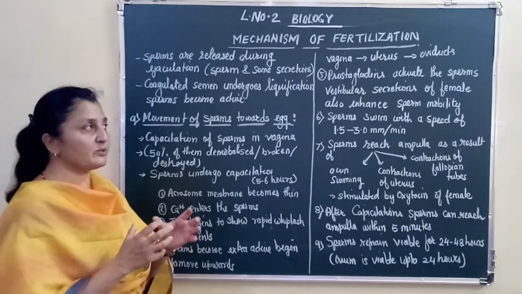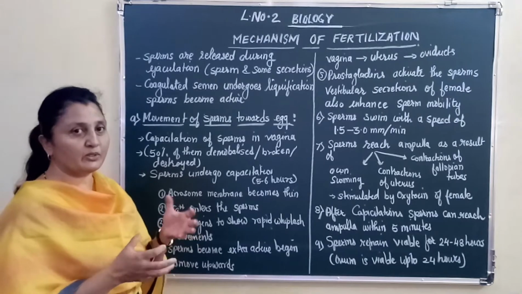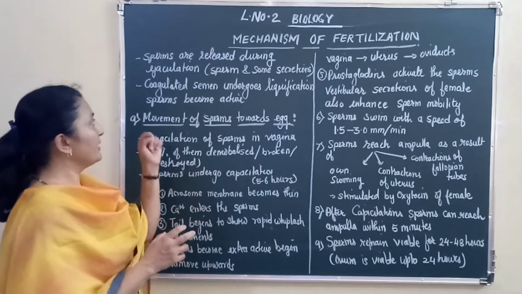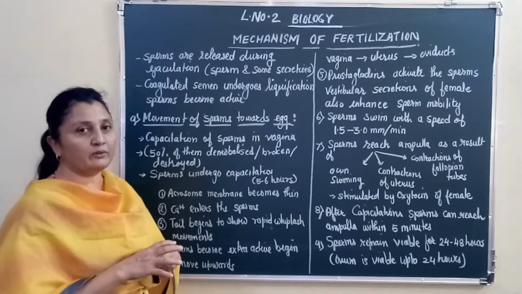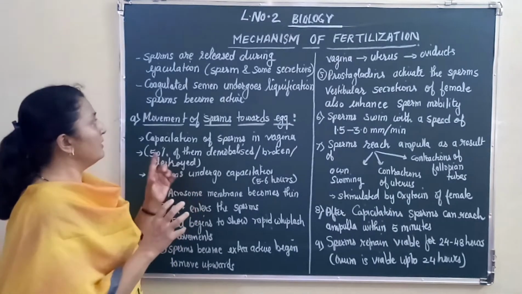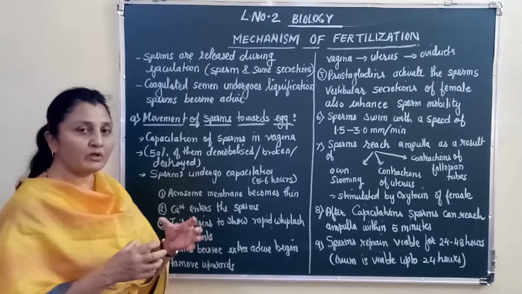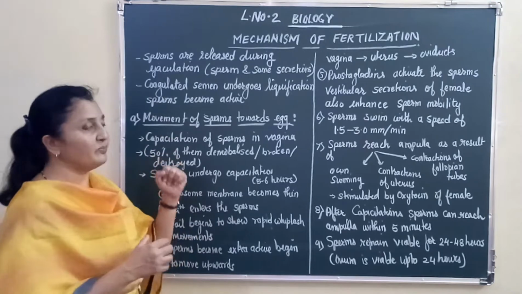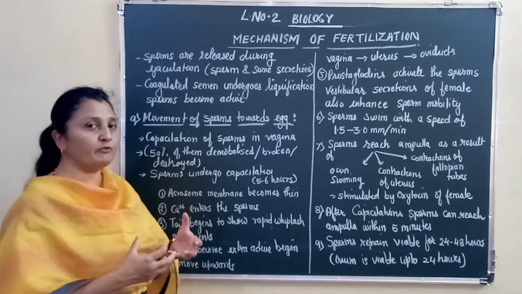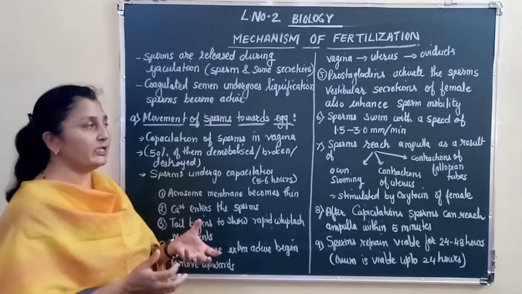The ejaculated semen will have some sperms and some secretions. You have already learnt about it; together it is called semen. The semen is initially coagulated, that is, it is in the form of clots. Slowly it undergoes liquefaction. The clots become more liquidy and the sperms become activated, so the sperms can move more freely because the coagulated semen has now liquefied.